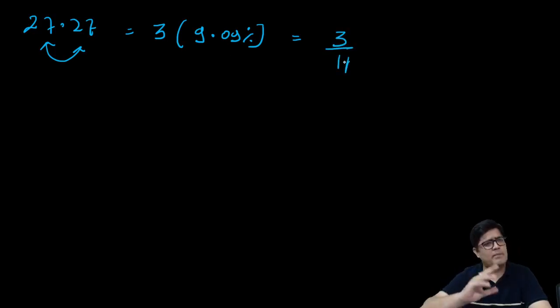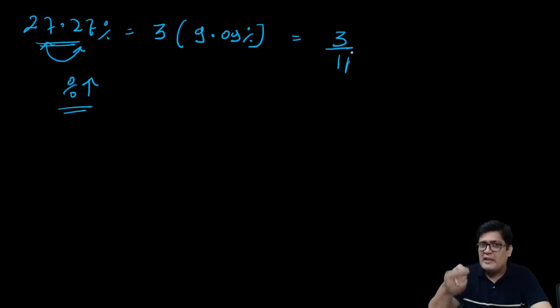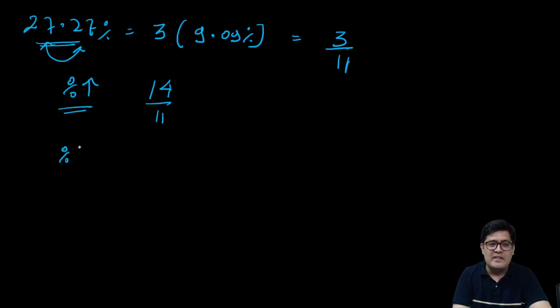Slow down. There is no hurry. I can give you 15 such values to practice. 27.27 percentage is equal to 3 by 11. Whenever you want an increase, whenever you want more, you have 3 values more on 11. What is 3 more? 14 on 11. If you want a percentage decrease, then you have to have 3 values less on 11. Very straightforward.